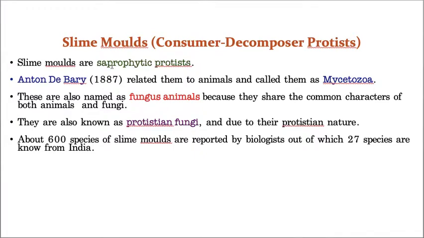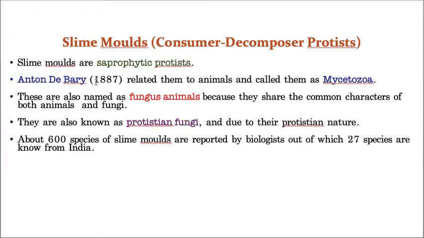Now, as I just told, they are called fungus animals because in one way they show similarities with fungus, and on the other hand they are also showing similarities with animals. That's why in one way they are similar to fungus, and in the other way they are similar to animals. That's why fungus animals. This is a very important point, students. You have to remember it. This first point is not that important.